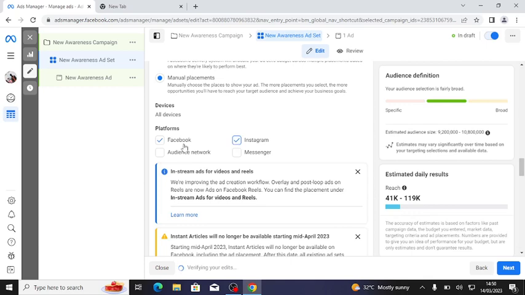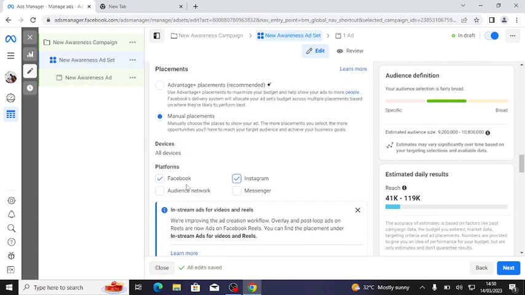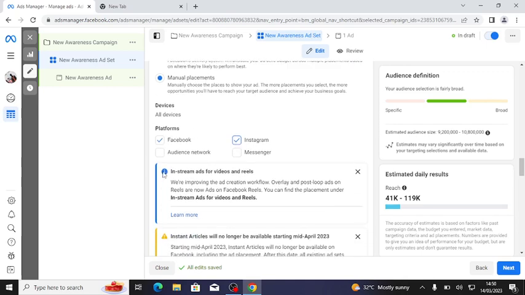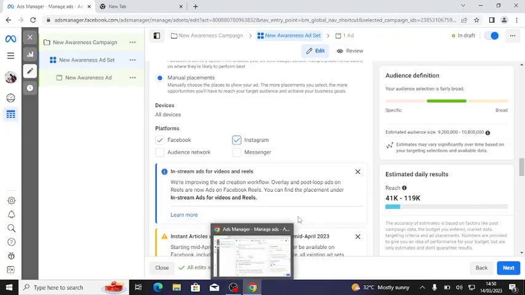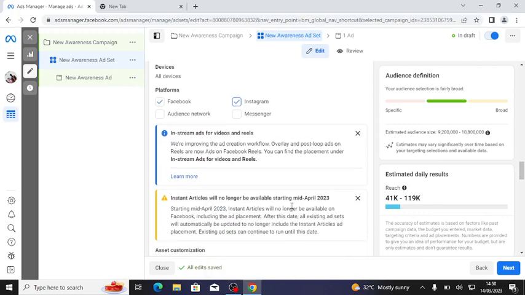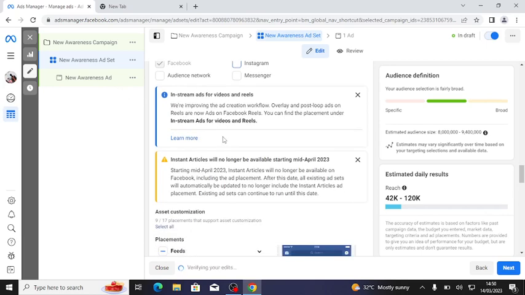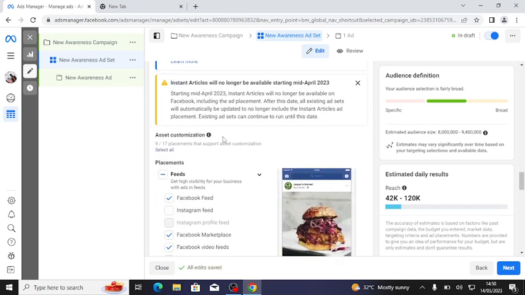So if you choose Facebook placement, your ad will be shown on Facebook. If you choose Instagram, your ad will be shown on Instagram. If you choose audience network, your ad will be shown in audience network. If you choose Messenger, your ad will be shown in Messenger. Now for example, let's say I want to choose, because I prefer choosing only Facebook sometimes. Now let's say I choose Facebook only.